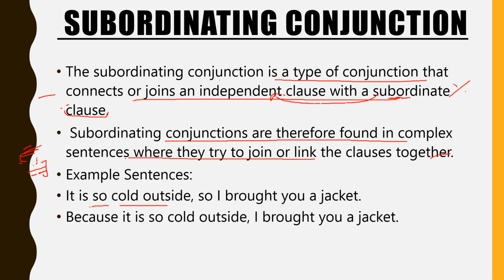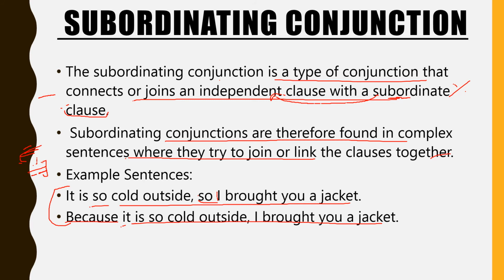It is so cold outside, so I brought you a jacket. Because it is so cold outside, I brought you a jacket. By looking at these two sentences, you can easily notice that a subordinating conjunction can be found either at the beginning of the sentence, or between the clauses that it links together.